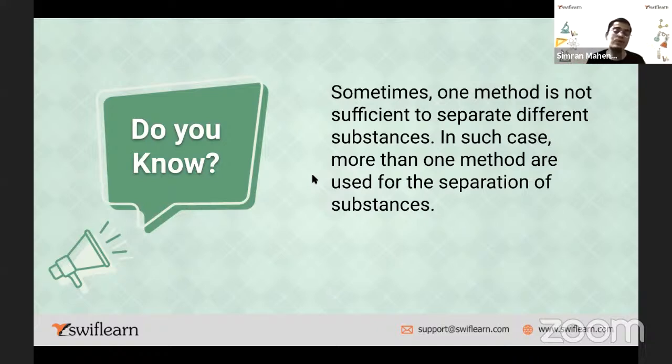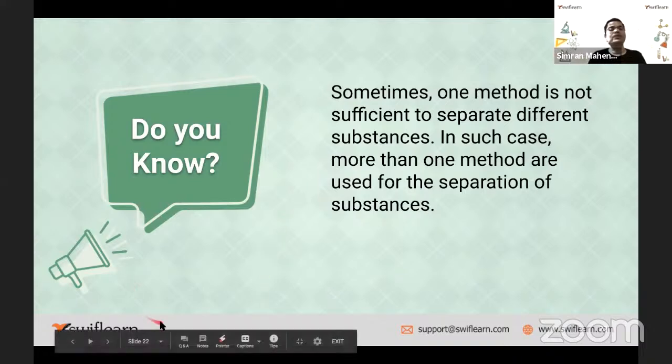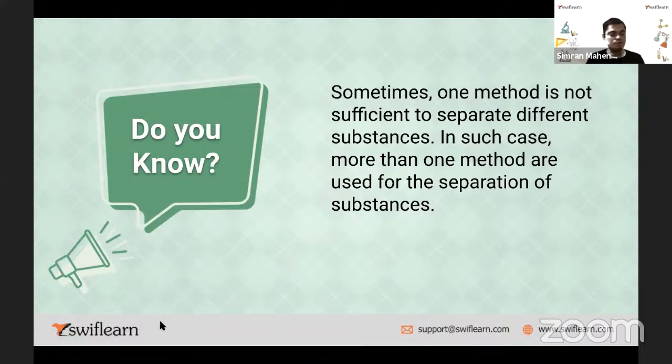In that case, more than one method is used for the separation of substances, till the time you get a pure substance. Once you get a pure substance, then I can stop the separation process.